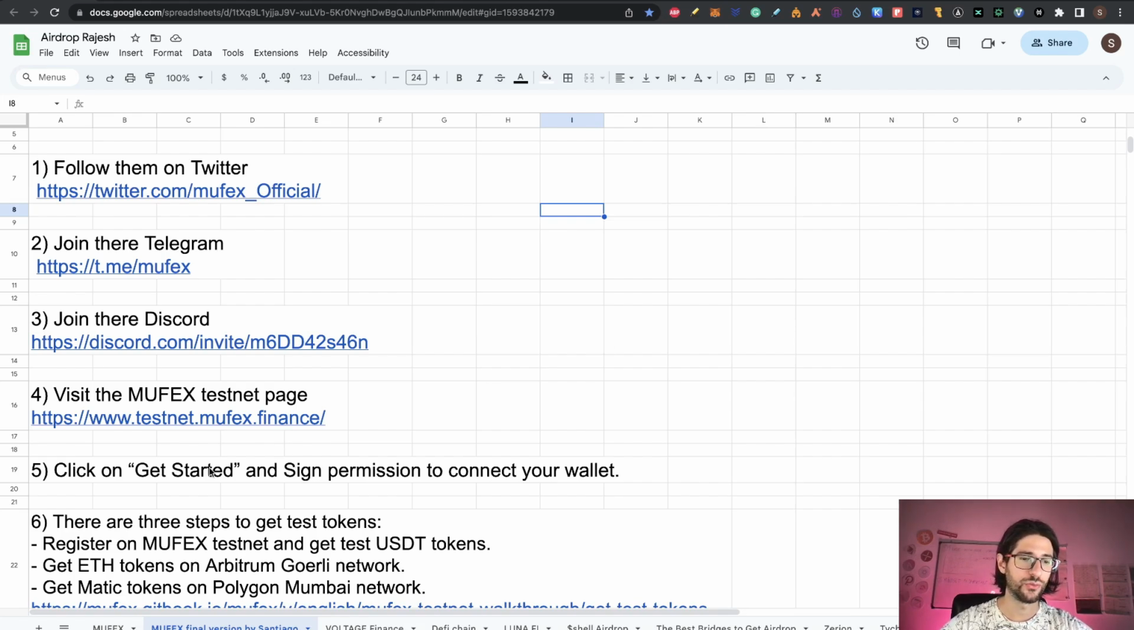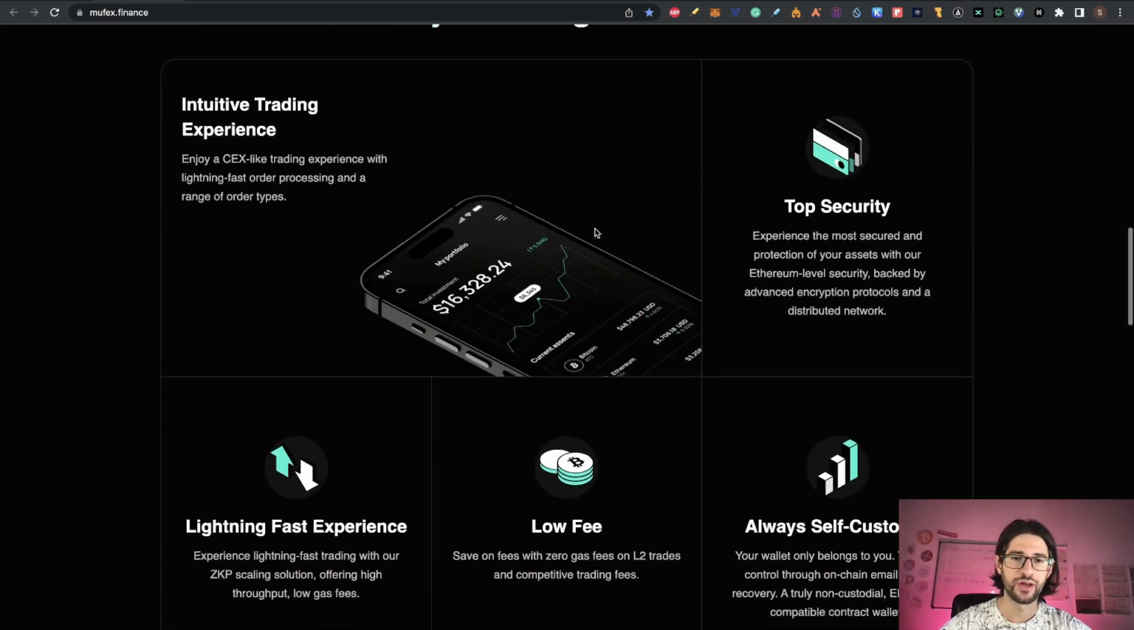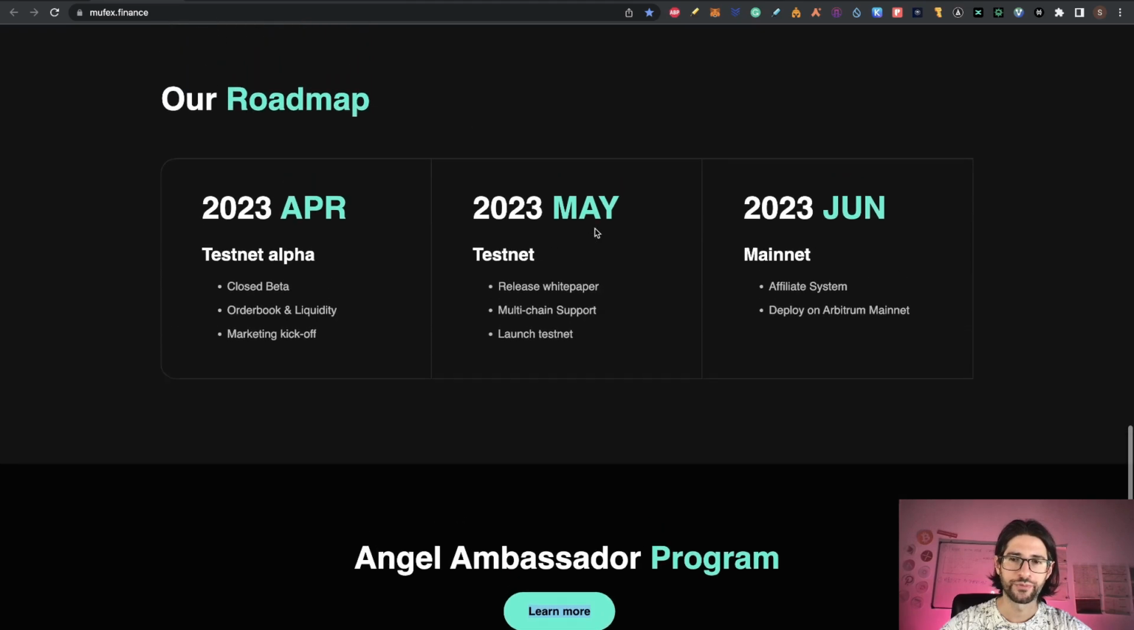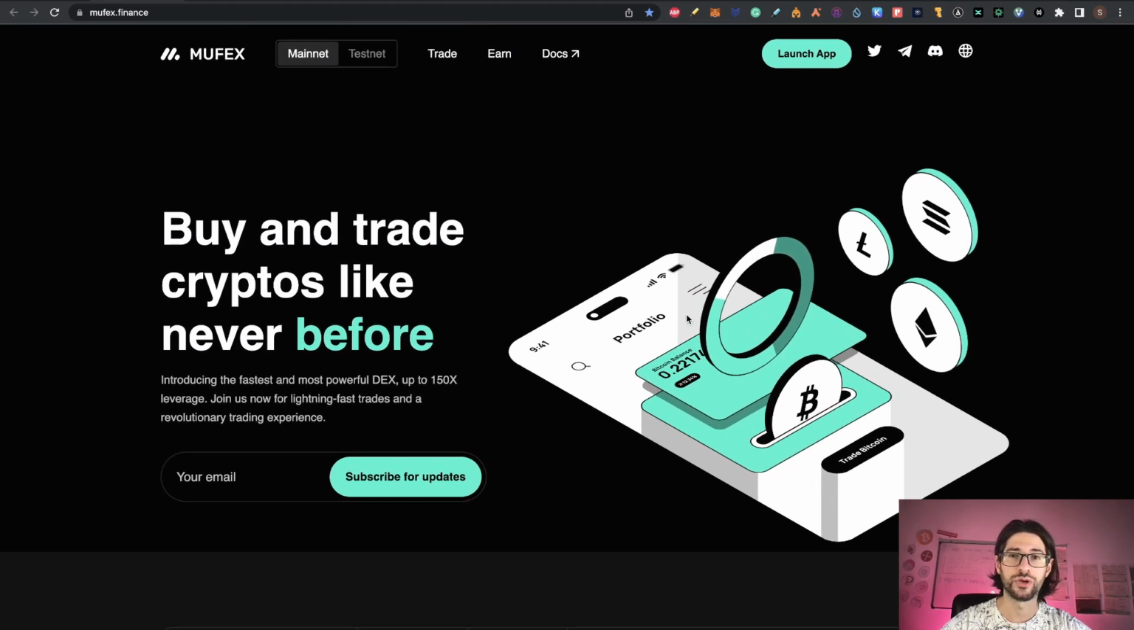Now, step 4 is we need to go and visit the testnet page. The official website is mufex.finance. You can see some information about the project. Something to mention here is the roadmap. In June, they are going to launch the mainnet. Right now we are here in May on the testnet, and it's going to be deployed on Arbitrum mainnet. But this testnet, you are going to be able to do it with Polygon testnet or with Arbitrum Goerli testnet. So you have both options. So I think at some point they may also launch on Polygon. That is not confirmed, of course, but it could happen. So step 4 is we go to the testnet, so just click here on testnet.